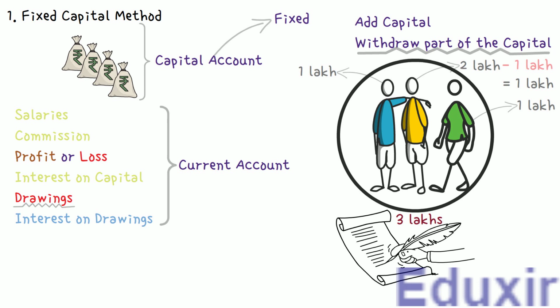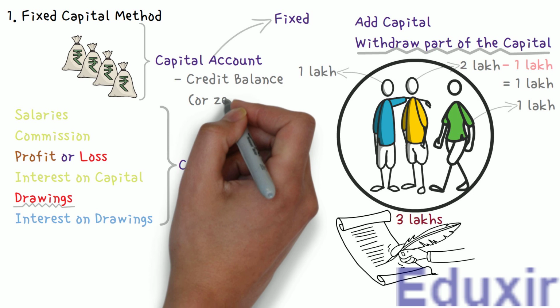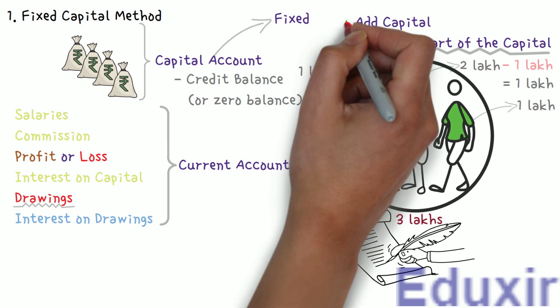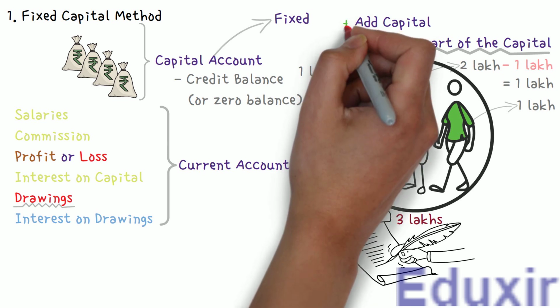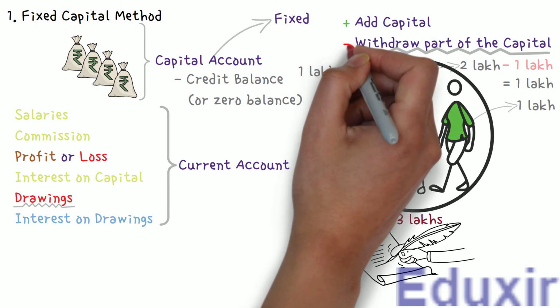Also remember that when there is capital brought in by the partners, it will be credited to the capital accounts, right? So the capital accounts always show a credit balance. This credit balance remains the same or fixed from year to year. The only way it changes is when there is an additional capital brought in by the partner or there is any withdrawal of the capital by any of the partners.